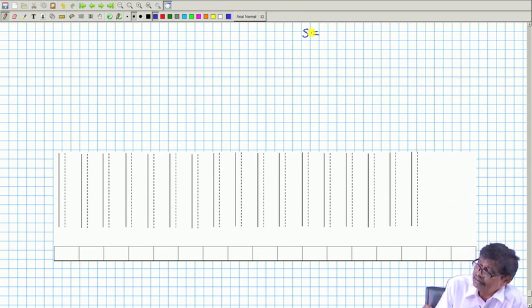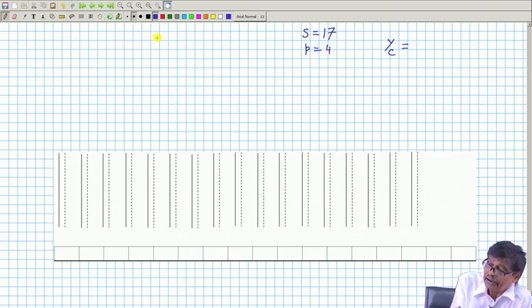So, the idea is the commutator pitch Y c. A slot number that is an even multiple of the number of poles will not do, because after tracing only 2 coils, there is no further progress. So, suppose I say S equal to 17, total number of slots is 17 and P is equal to 4.